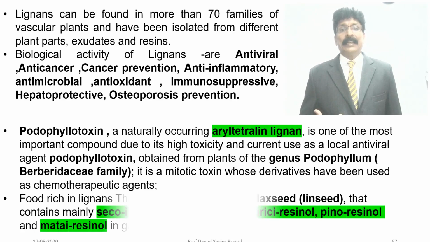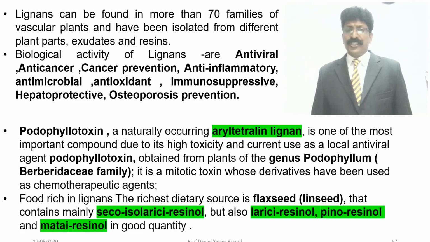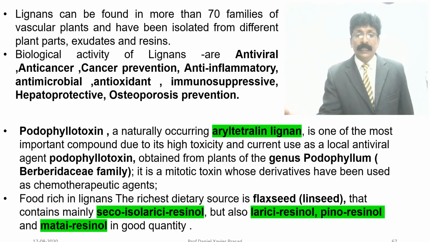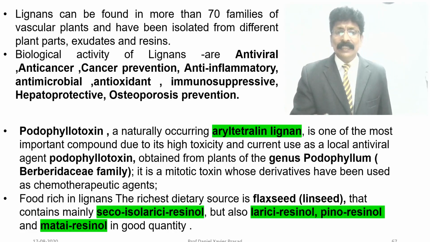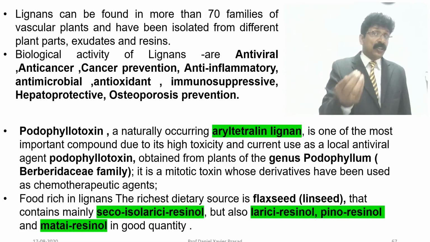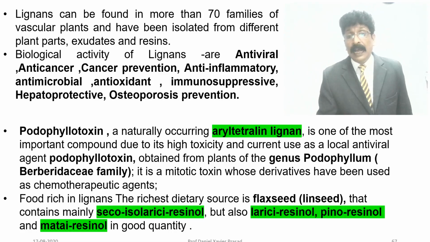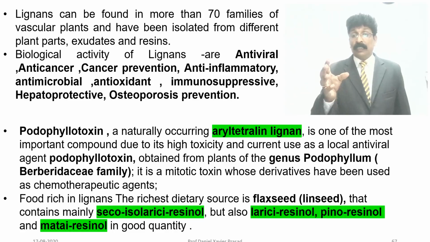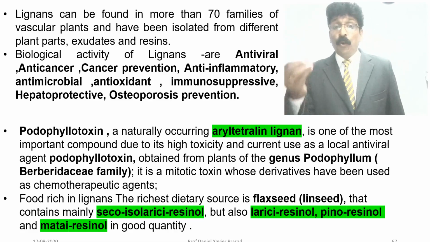Food rich in lignans, the richest dietary source is flaxseed, linseed, commonly available in the market. They contain secoisolariciresinol. Secoisolariciresinol is also a derivative and an example of lignans, but also lariciresinol, pinoresinol, and matairesinol in good quantity.